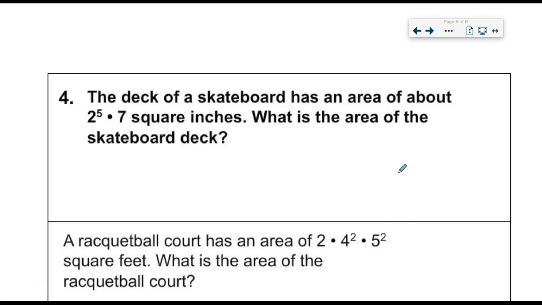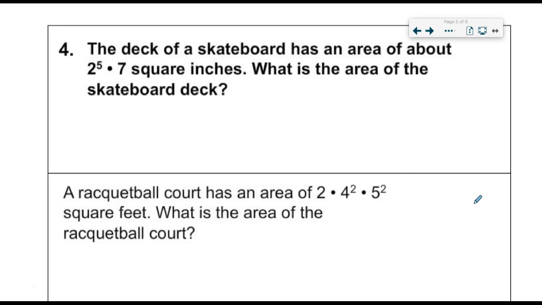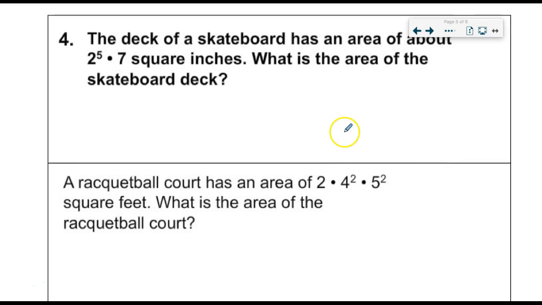Now we're going to apply our exponent rules for expressions to word problems. So here we go. The deck of a skateboard has an area of about 2 to the 5th times 7 square inches. What is the area of the skateboard deck? So, a couple of things to keep in mind. First of all, it's a word problem. Word problems generally have labels, so I'm going to need a label here. I found it already. It's right there. Square inches. That's going to be the label.